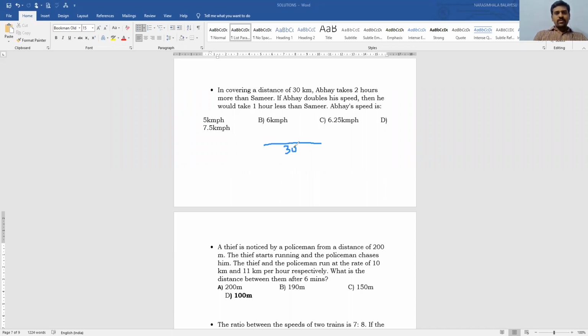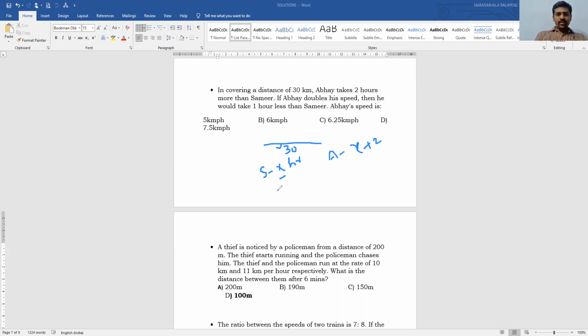Abhay takes 2 hours more than Samir. For example, if Samir takes x hours, then Abhay takes x plus 2 hours. Therefore, I am writing x plus 2 hours. Okay, sir. So we know the time and we know the distance.